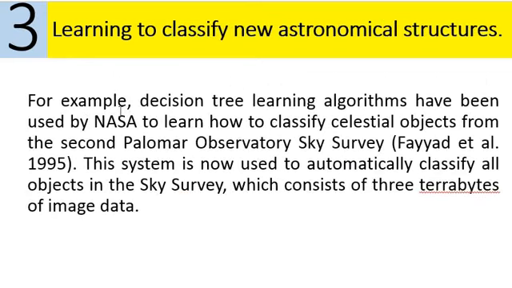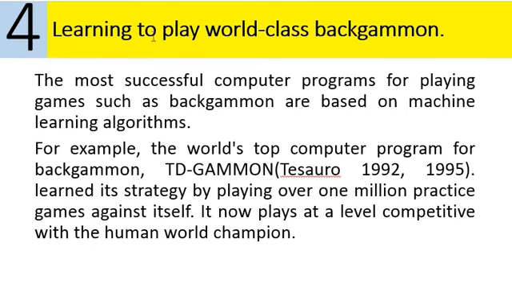Then comes learning to classify new astronomical structures. NASA used decision tree techniques to classify the celestial objects in 1995, and the data that they captured is still in use today. It has 3000 GB of data. They used machine learning to classify the celestial objects and study them. Then learning to play world class backgammon. The person Tesauro developed the TD Gammon game, which played 1 million times against itself while training, and now it is able to play at the level of a human world champion. So these are the four applications of machine learning.